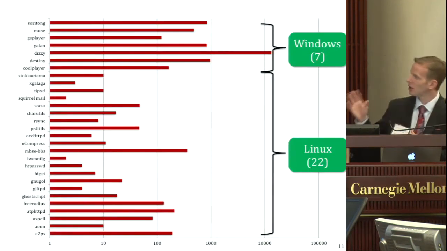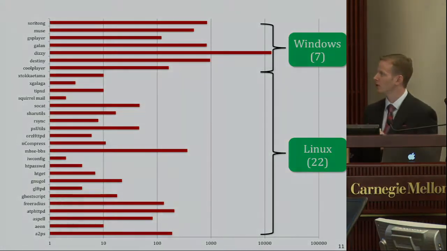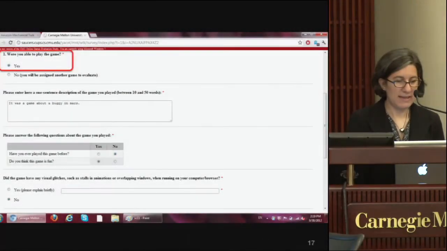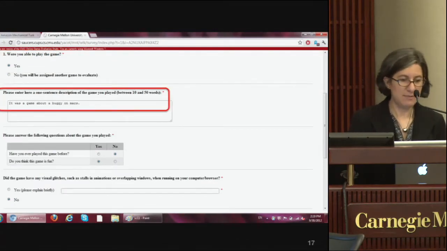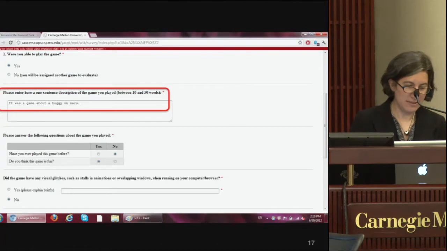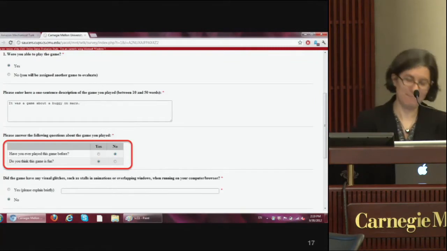So these are, I think, 28 programs that we've looked at, and we've been able to automatically find the bugs and generate exploits for. So then we show them a survey, and first we ask them, were you able to play the game? And they say yes, and we ask them to describe it, and this person said, well, it was a game about a buggy on Mars.